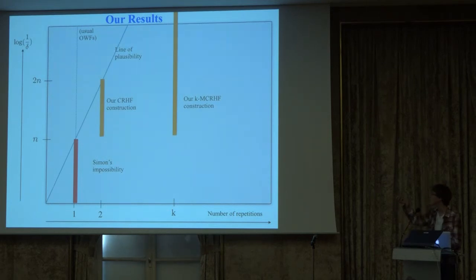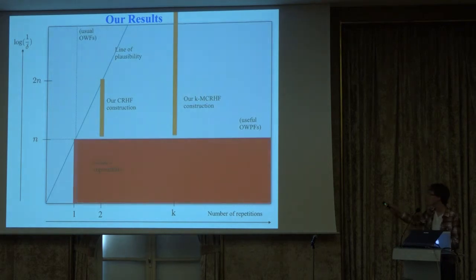I'd like to point out that this assumption on the right is much weaker than the double inversion hardness assumption because I'm asking for only 2 to the minus n probability with k repetitions as opposed to 2. So it's a much weaker assumption. More generally, what we show is that any k one-way product function whose security is above this line is useful for constructing some hash functions that one-way functions do not give us. Because in particular, Simon's impossibility result actually says that anything below the line is useless. So we give a converse, essentially. We say anything above the line is actually useful.